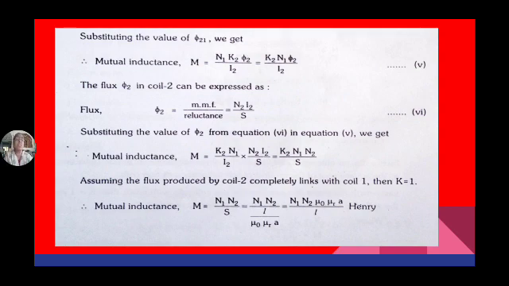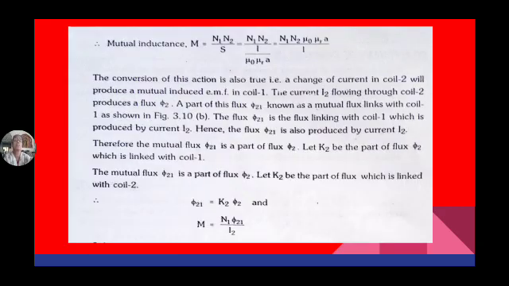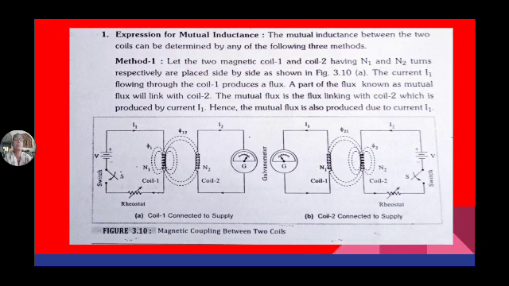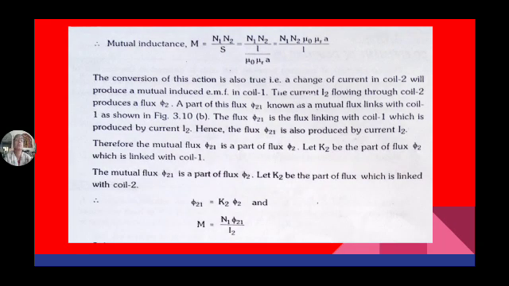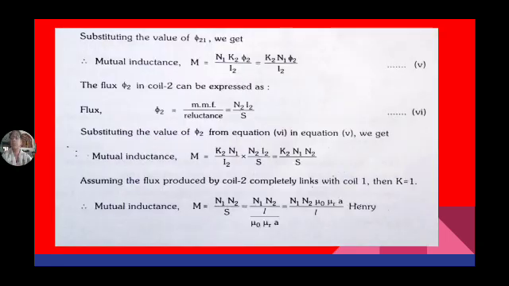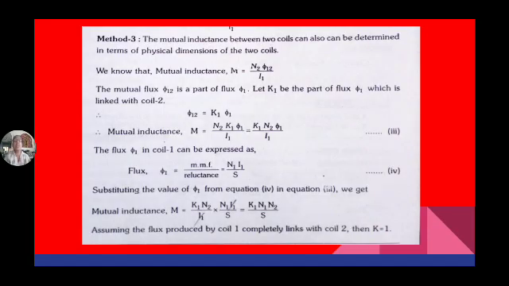Here A is the cross-sectional area. So the inductance formula is L is equal to N square mu A by L. Mutual inductance formula is M is equal to N1 N2 mu A by L.